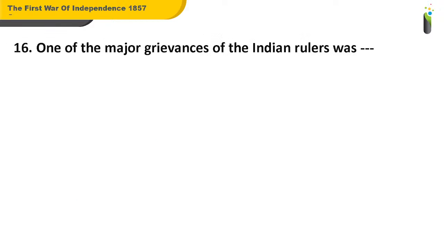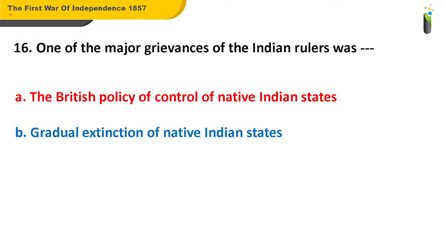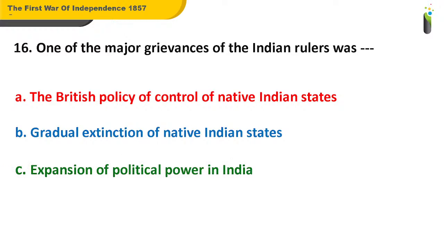Coming to the next question number 16, one of the major grievances of the Indian rulers was dash. A. The British policy of control of native Indian states. B. Gradual extinction of the native Indian states. C. Expansion of political power in India. D. All of these. Answer me for question number 16.